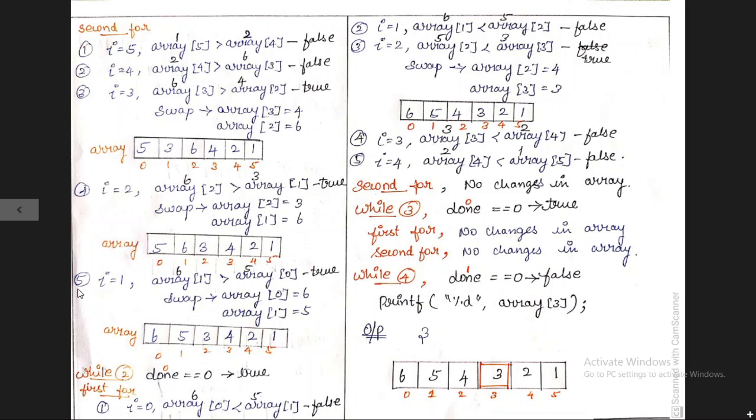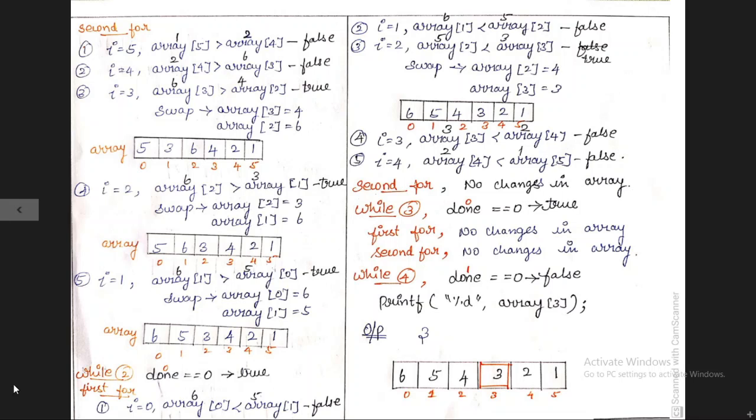Moving into the fifth iteration, I is equal to 1. Now array of 1 is greater than array of 0. Array of 1 position holds the value 6 and array of 0 position holds the value 5. Now the condition is true, so we need to swap. After completing this, the array will get updated. Okay, now the first while loop iteration is completed.